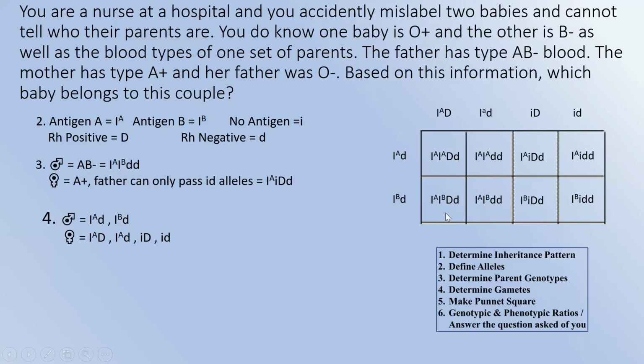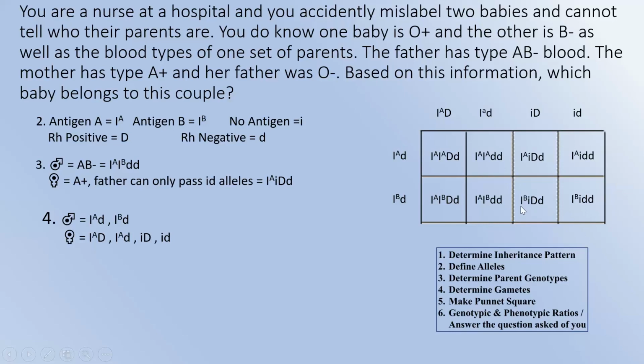Here we have AB positive. Here we have AB negative. Here we have, oh look, it's B positive. It sounds like I'm encouraging you. Be positive, everyone. And here we have B negative. I'm not telling you to be negative. That's just the blood type. So here we have a B negative case, but we do have B positive. And